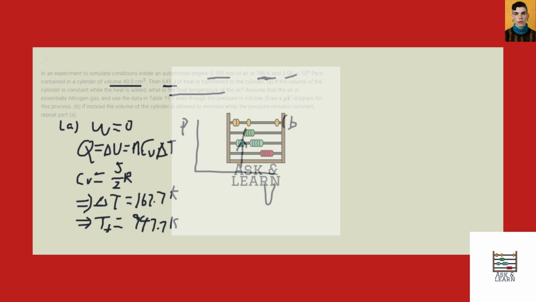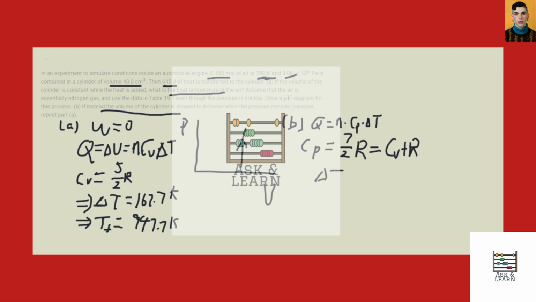And for part B, the pressure is constant. In that case, we can use a simple way. Just Q equals N times Cp times delta T. All right. And Cp in this case is 7/2 times R. So basically, Cp just equals Cv plus R. Okay. And we can also find out the delta T equals